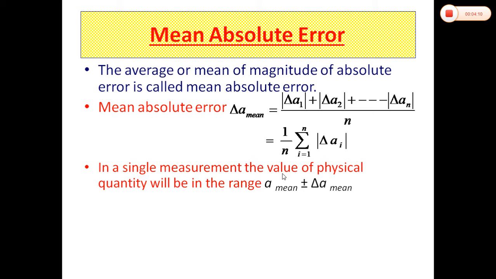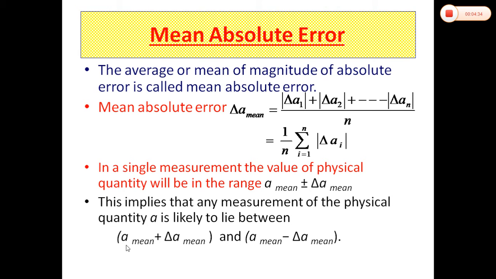In single measurement, the value of physical quantity will be in the range A mean plus minus delta A mean. Means this is the real value, and delta A mean is the absolute error in the measurement. So in a single measurement, the value of the physical quantity lies in the range from A mean plus delta A mean to A mean minus delta A mean, means the physical quantity can have a value from this range to this range.